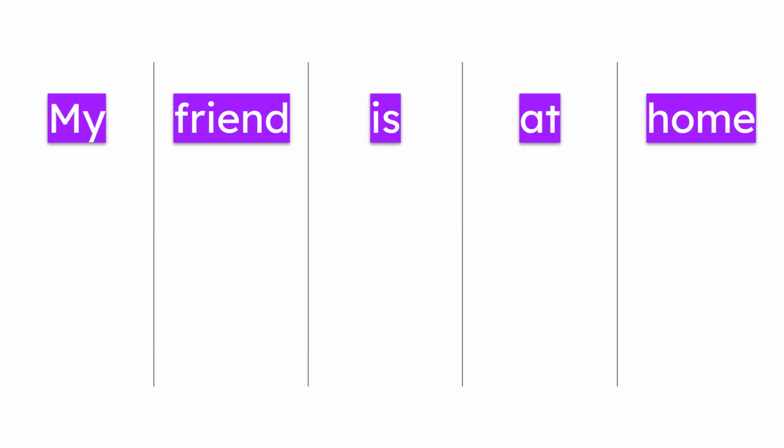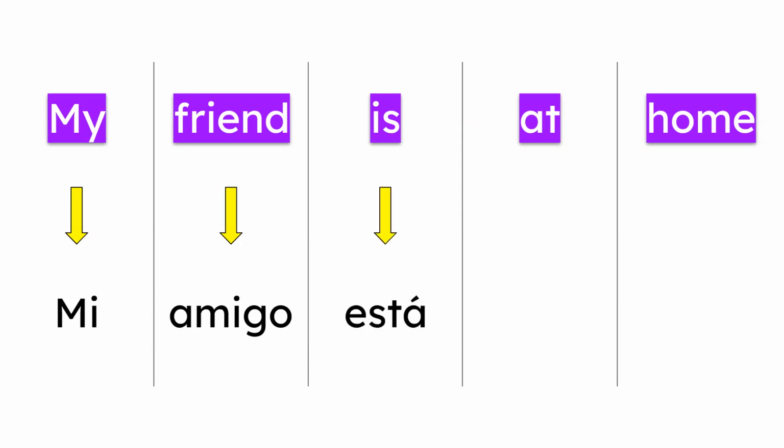Okay, time's up. My is mi, friend is amigo. He, that's third person. Mi amigo está en casa. That's correct. En casa or en la casa. I hope you did this correctly.